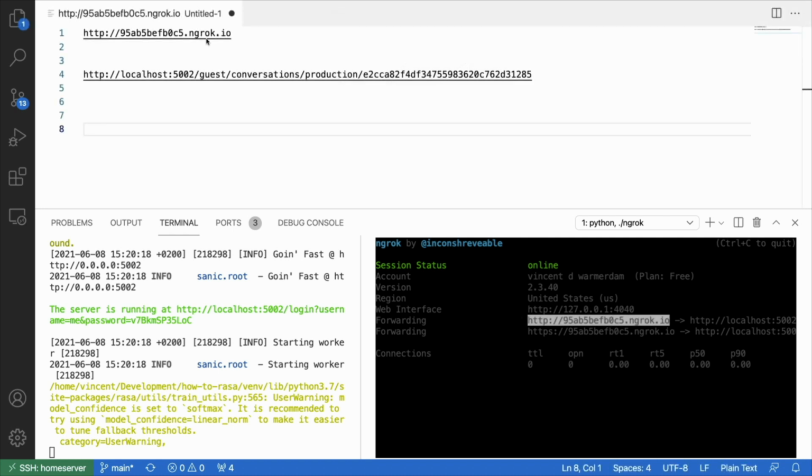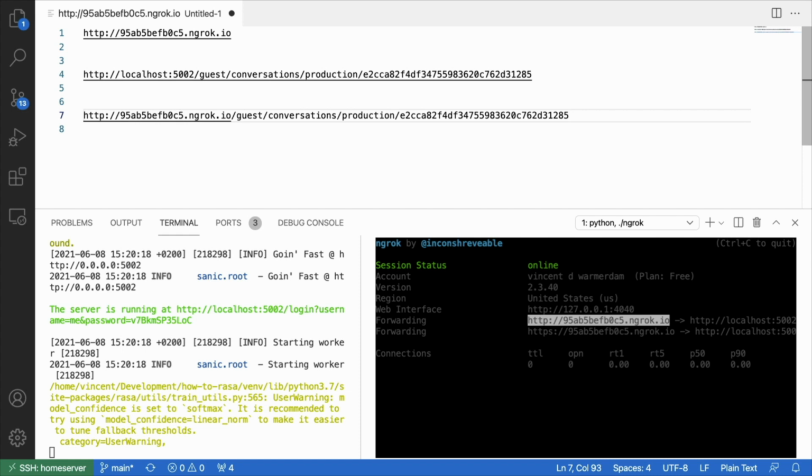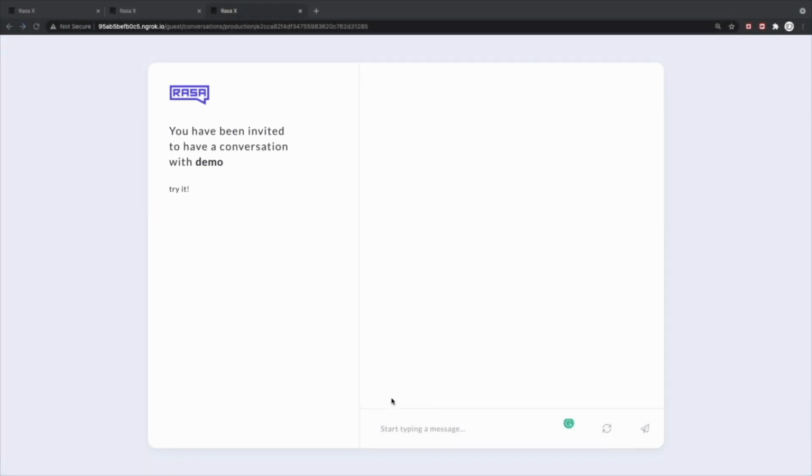So what I'm going to do now is I'm going to take this ngrok URL, which is pointing to localhost 5002, and I'm going to replace the localhost part with the ngrok part. And it's this URL that I can share with my colleagues. And there we go. We now have the ngrok link that we're using to generate this widget, which allows me to collect data. I could, for example, type yo to the assistant, just to see what would happen.